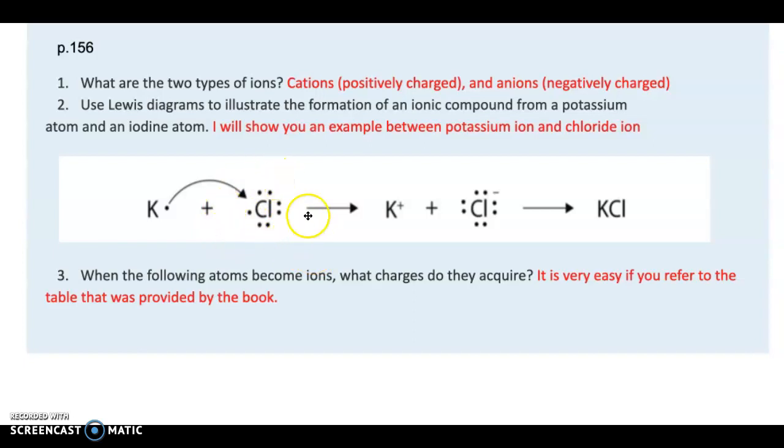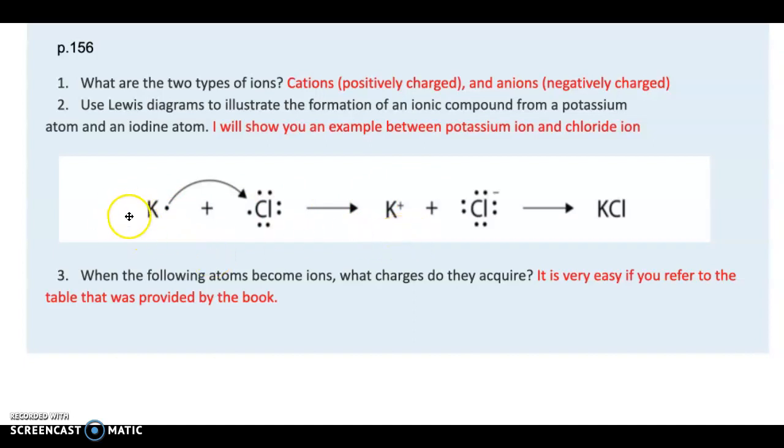Then the element is happy, the ion is happy, right? And this potassium has 1 extra. It doesn't want it, so it wants to donate this electron to chlorine. Therefore, when potassium loses its electron, it will become a +1 charge. It lost a negative charge. It was neutral, and now it's positive because it lost that negative charge.